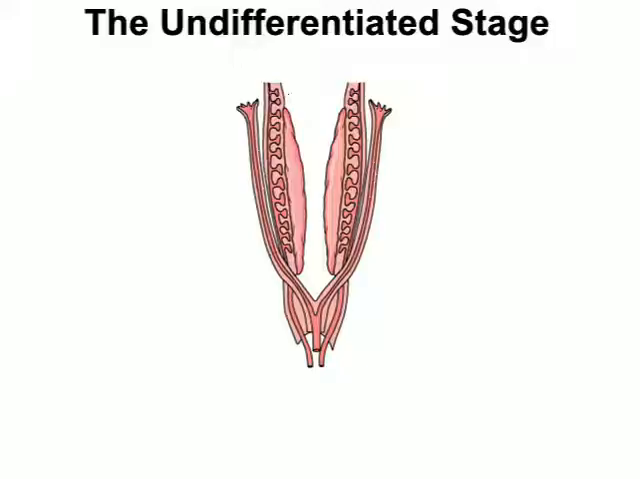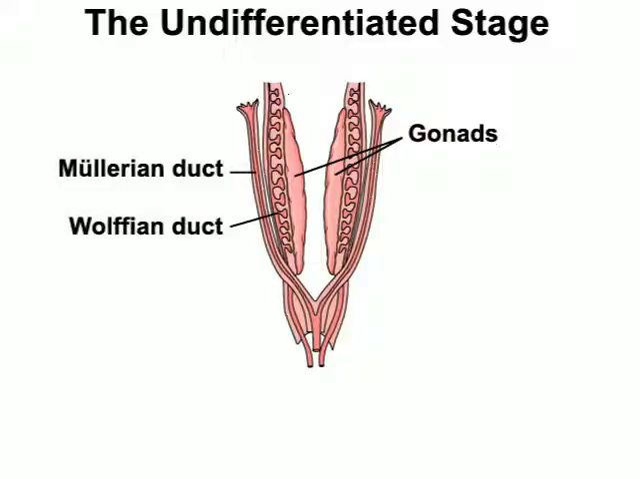Sexual differentiation begins a week or two later and is initiated by the X or Y sex chromosomes. Once the gonads have developed, they then hormonally control the development of the Mullerian and Wolffian ducts into either the female or male reproductive system.